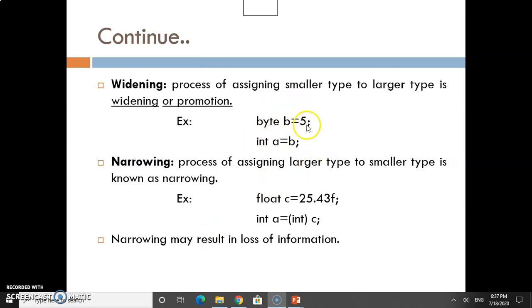In widening typecasting, as I said, b is a byte having the value 5, so we can easily convert this b into an integer data type. Similarly, there is another typecasting, which is narrowing. Here one example is c is equal to 25.43f. I am converting this higher data type into a smaller data type, and that's why this is narrowing. This float c is converted into int data type, and that is one example of narrowing typecasting.